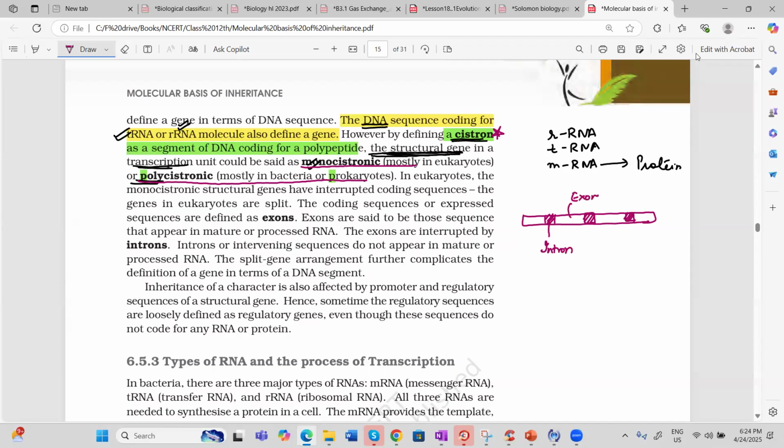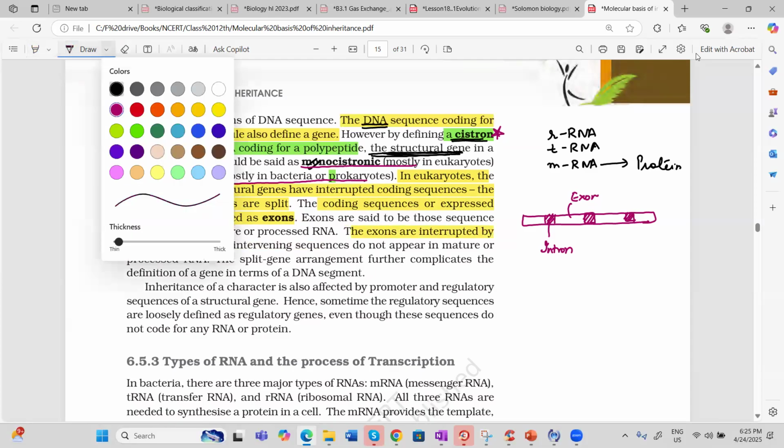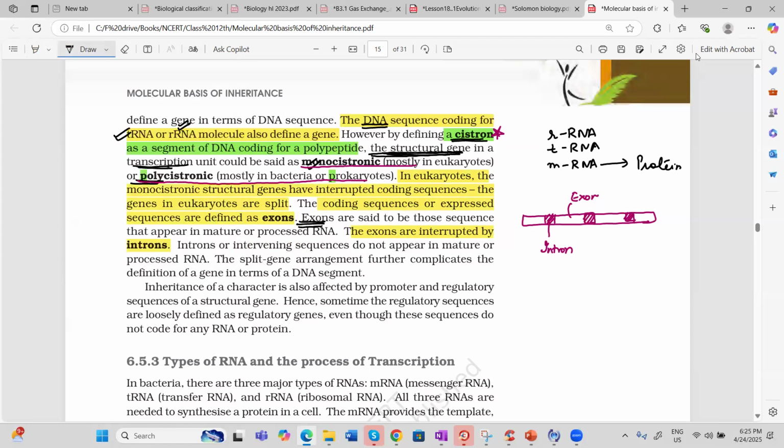It means in case of eukaryote, we have interrupted sequences present. So in case of eukaryote, the monocistronic structural gene has an interrupted coding sequence. We will say in case of eukaryote, genes are split. Coding sequences are known as exons, and exons are interrupted by introns. Who will appear in mature messenger RNA? It is only the exon which will appear in the mature or processed RNA.